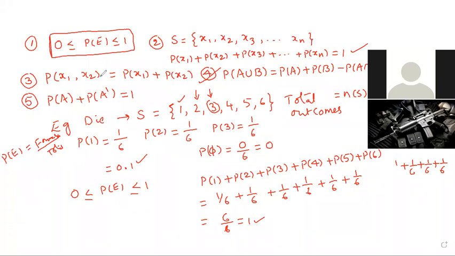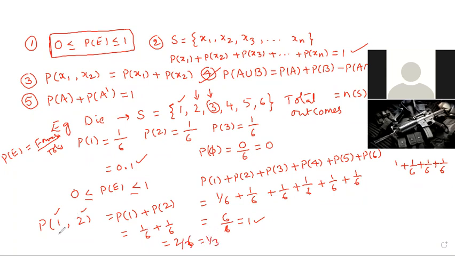Third point, for separate events, probability of 1 comma 2 means that 1 is one number in the sample space, 2 is one number in the sample space. Therefore, separate probability: probability of 1 and probability of 2. Probability of 1 is 1 by 6. Probability of 2 is 1 by 6. Its value is 2 by 6. Its answer is 1 by 3.